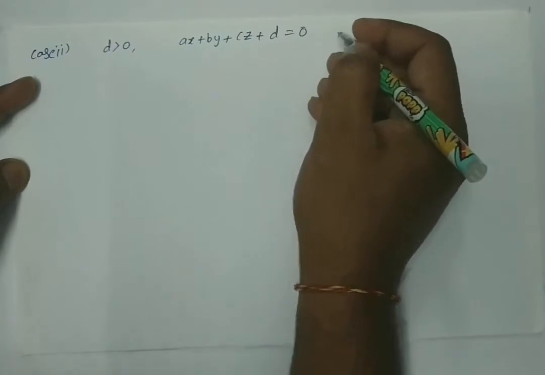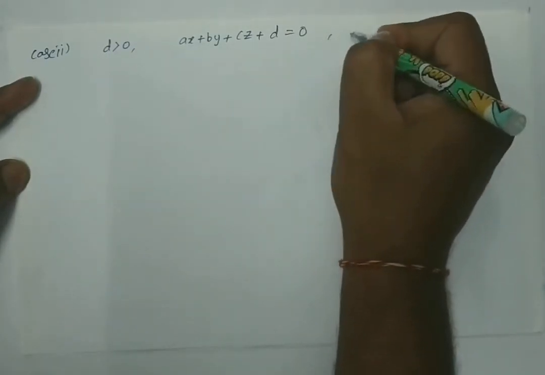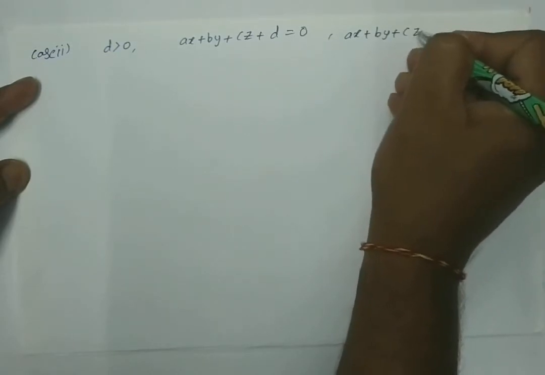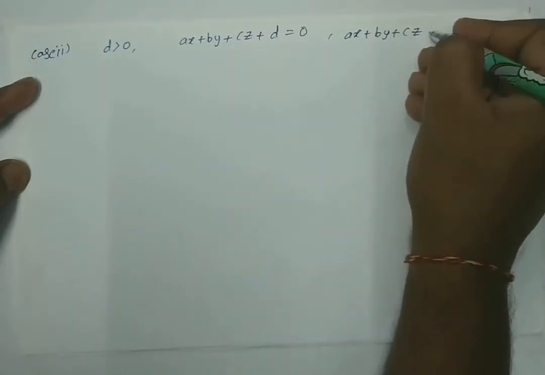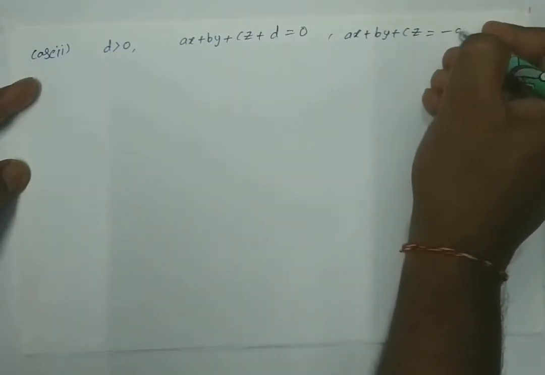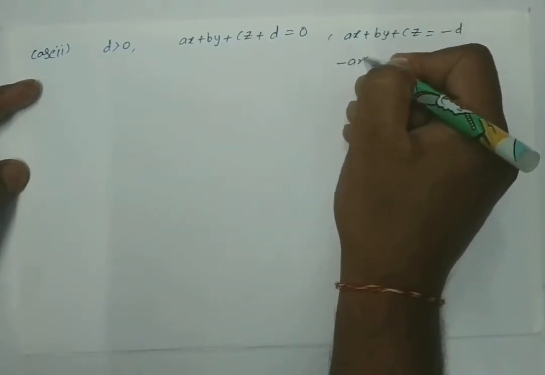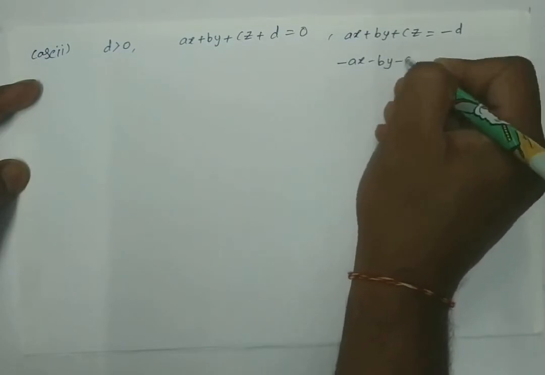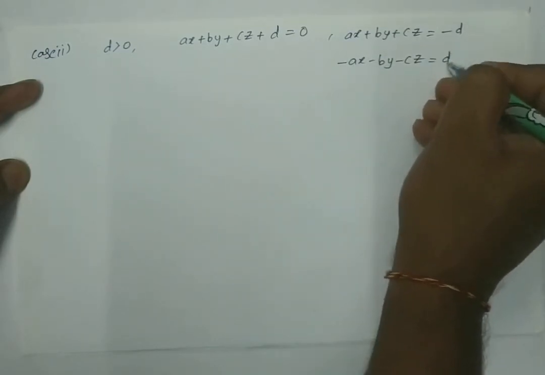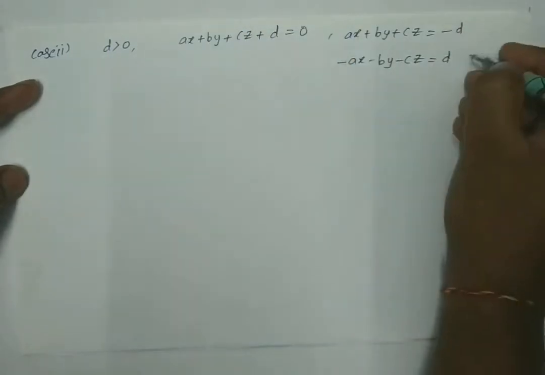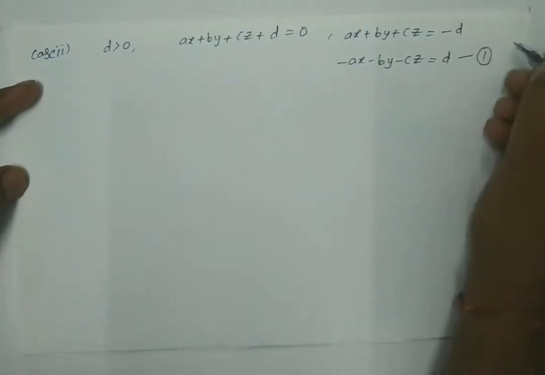Now let us write ax plus by plus cz is equal to minus d, or this equation can be written as minus ax minus by minus cz is equal to d, where d is always greater than 0. Let us name this equation as 1.